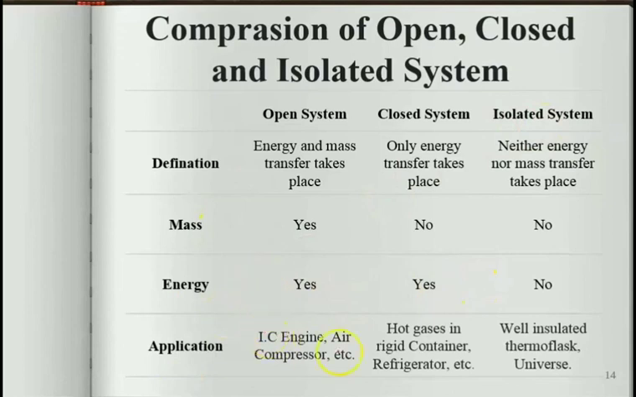The applications of open system are IC engine, air compressor, etc. The applications of closed system are hot gases in a rigid container, refrigerator, etc. In isolated system, the examples are a well insulated flask, the universe.